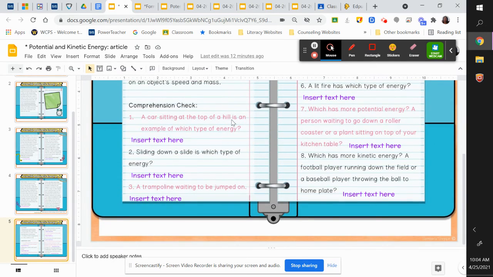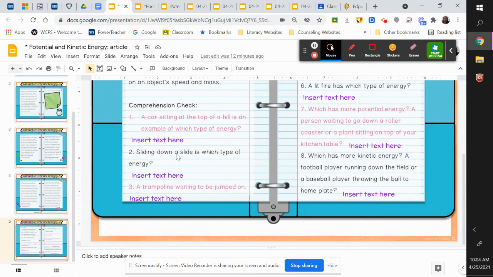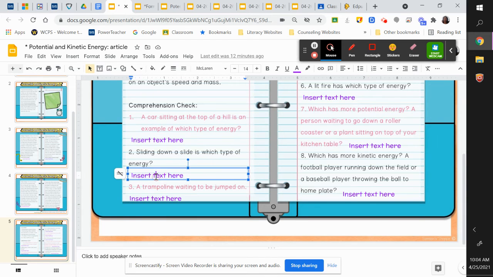1, a car sitting at the top of a hill is an example of which type of energy? It's at the top of a hill. It's not moving. What type of energy is that? Write it down here. Number 2, sliding down a slide is which type of energy? You're moving. Which example is that? Remembering, if you're not moving, it's potential. If you're moving, it's kinetic.